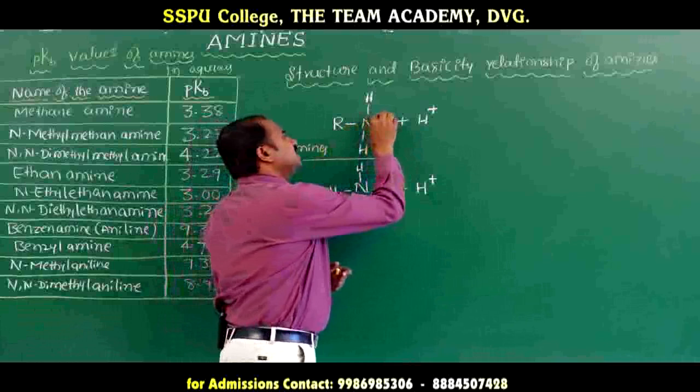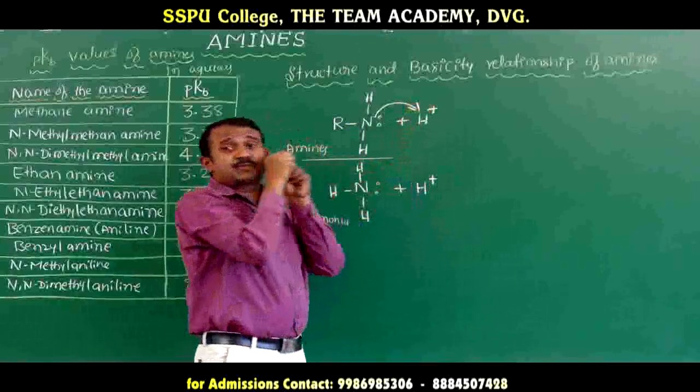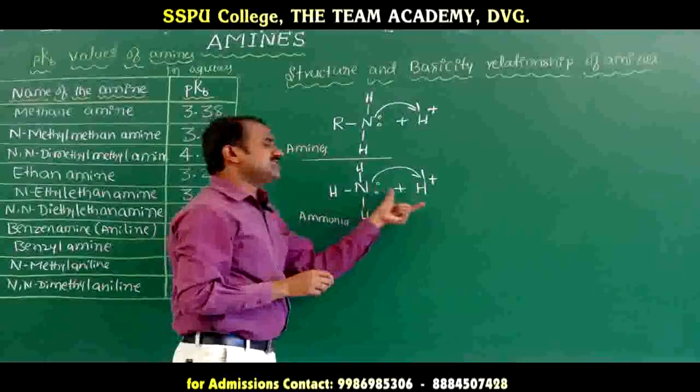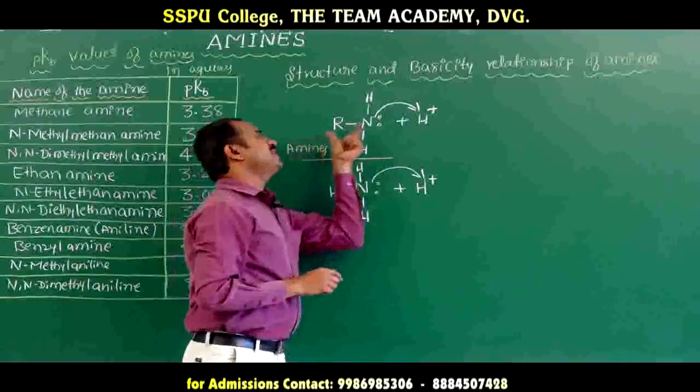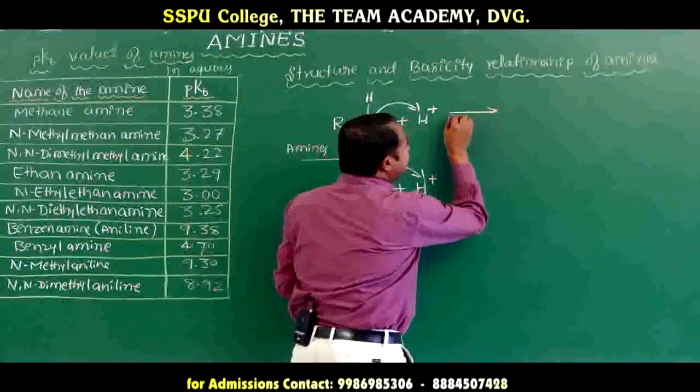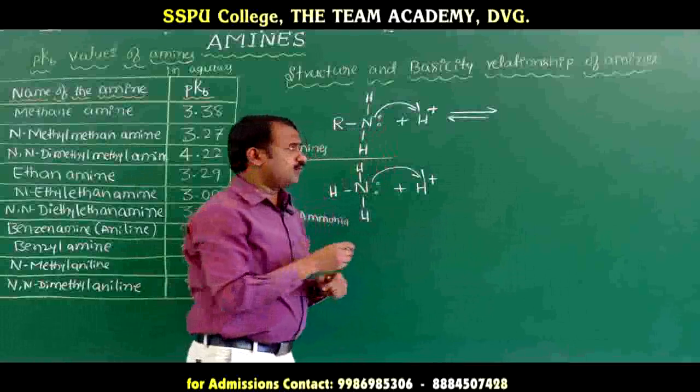They abstract the proton and undergo protonation, ammonia forms protonation and the amine also forms protonation, to form a stable ion.